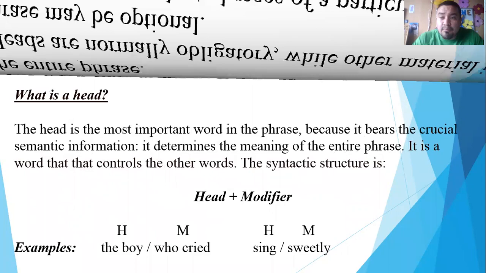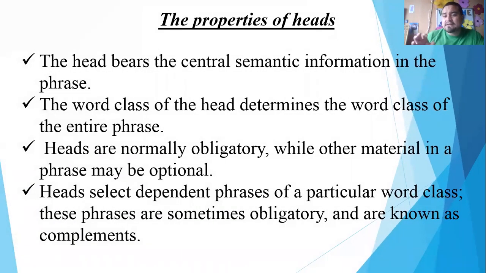So let's see now some properties of the heads. The head bears the central semantic information in the phrase. The word class of the head determines the word class of the entire phrase. Heads are normally obligatory, while other material in the phrase might be optional. So as you can see, the role of the heads is extremely important because they are mandatory, they're obligatory. There must be a head in order to create a good sentence, because the head is the one that is controlling where the sentence is going. Heads select dependent phrases of a particular word class. These phrases are sometimes obligatory and are known as complements, which we will see later on. Let's see some examples.